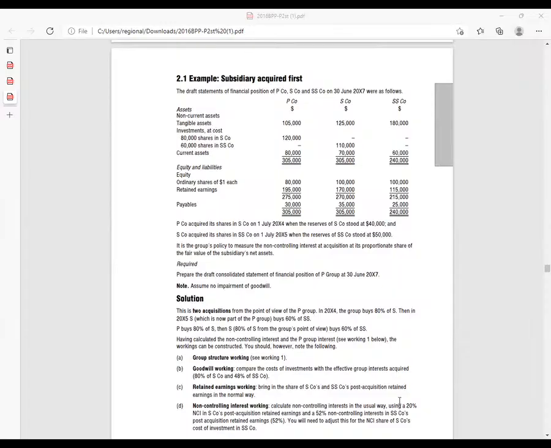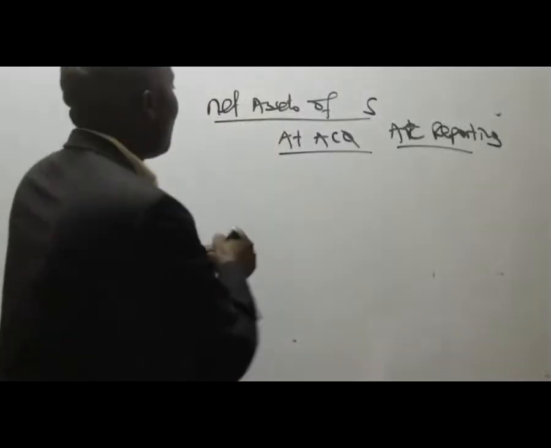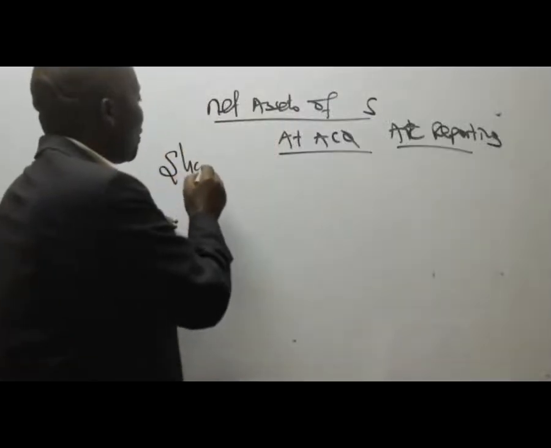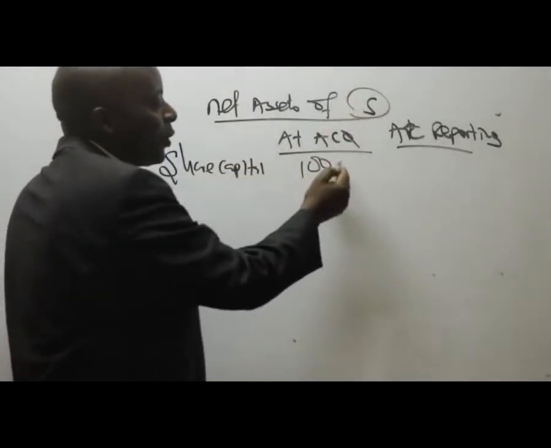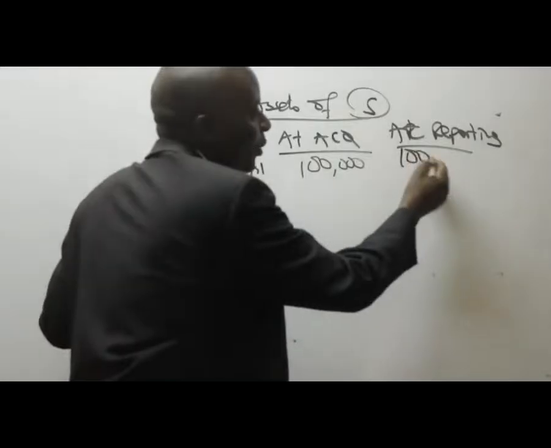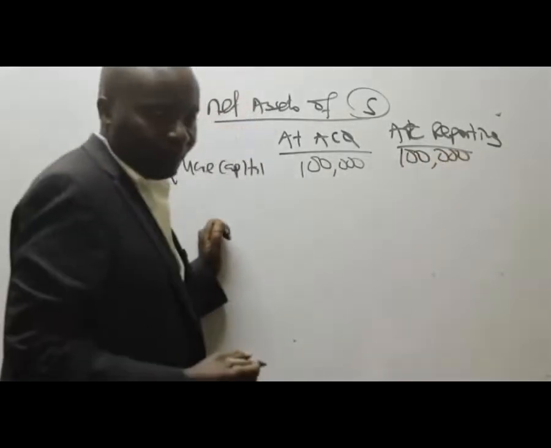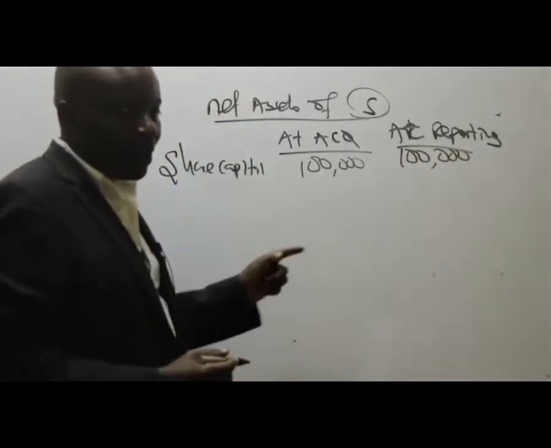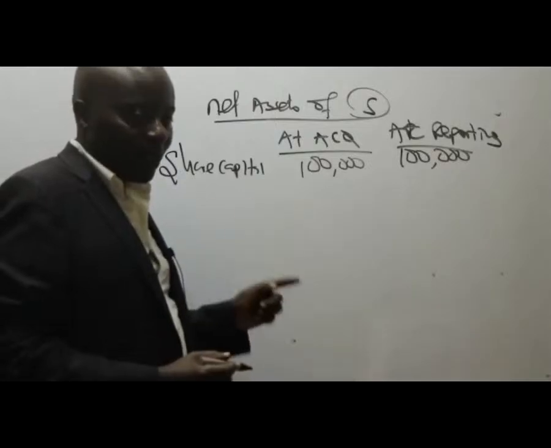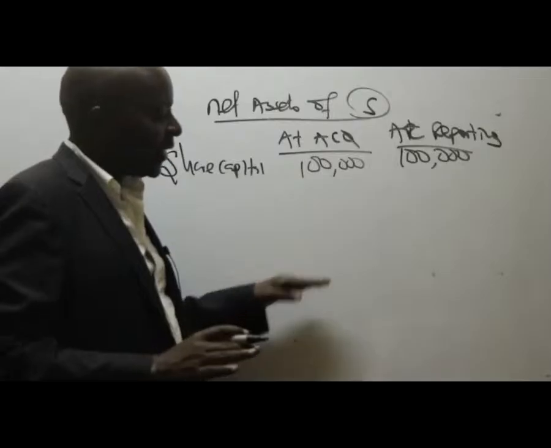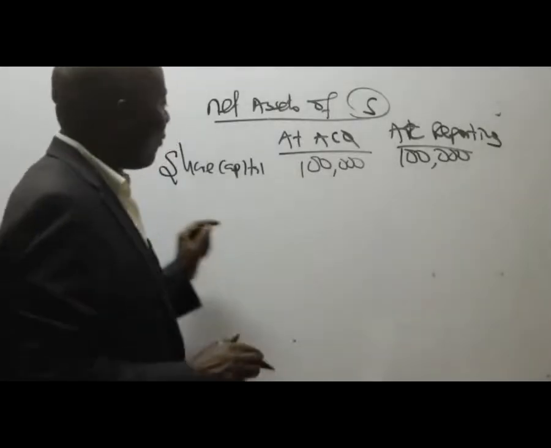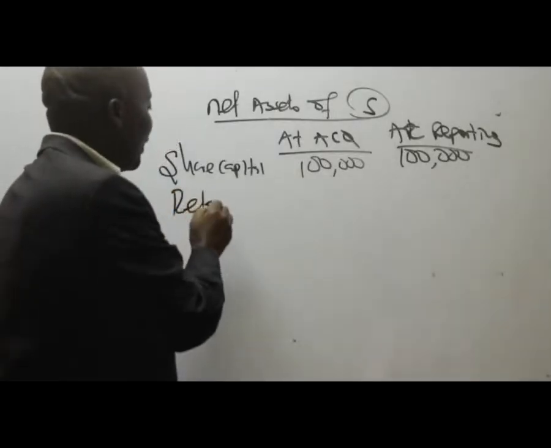So when I come to the share capital, the share capital of S is 100,000 at acquisition, 100,000 at reporting. That does not change, remember. Share capital remains constant. From there, come and give me the retained earnings.